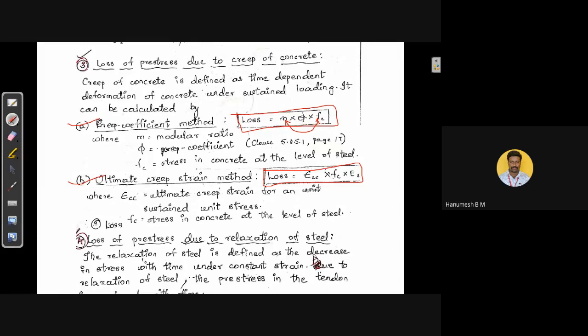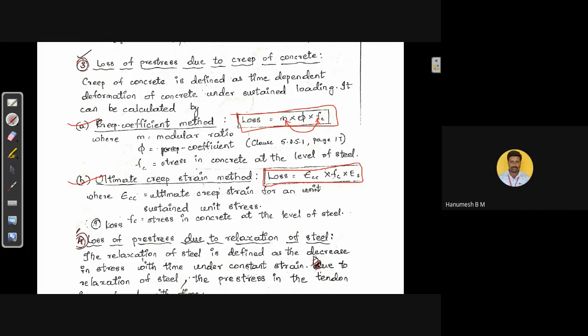If the creep coefficient phi value is given, we need to switch to the creep coefficient method. There is liberty to use these two formulas. Based on the data given, we need to calculate the loss of pre-stress due to creep of concrete by reviewing the data. If the ultimate creep strain is given, then we switch to the ultimate creep strain method.